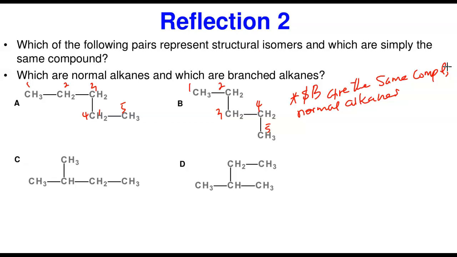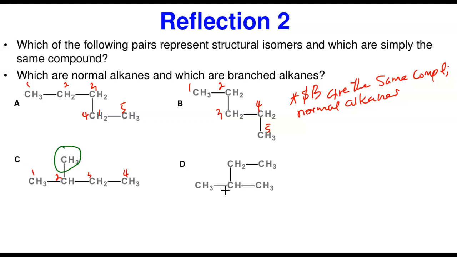Now let's look at C and D. If you look at C and D, there's an attachment here. So this tells us that this is not a normal alkane, because there's an attachment already. If you always try to count, give the attachment the lowest number. So 1, 2, 3, 4. There's an attachment at carbon number 2, a methyl group.